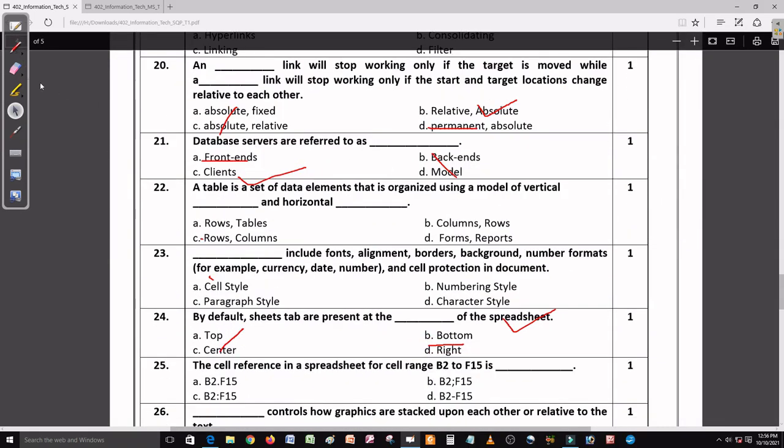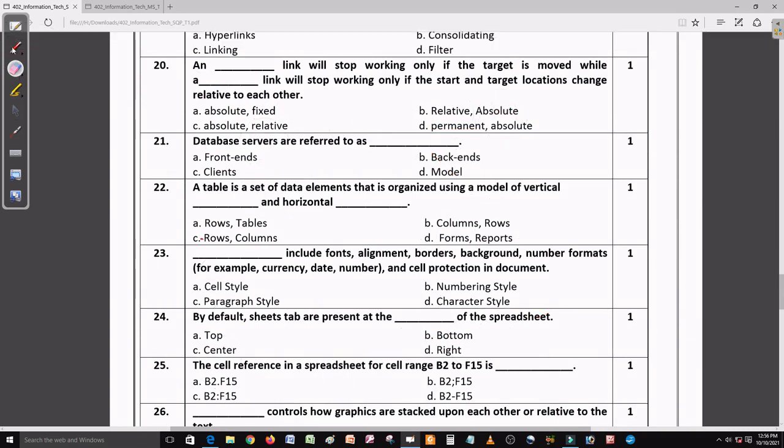Now we will move to the 20th question. This is our 20th question, and a dash link will stop working only if the target is moved, while a dash link will stop working only if the start and target location change relatively. So we can link relatively and absolutely. The first one is not relative, no. The second one is relative. It says absolute, no, this is the wrong answer. Yeah, and the dash link, so it is absolute, so option C is right here.